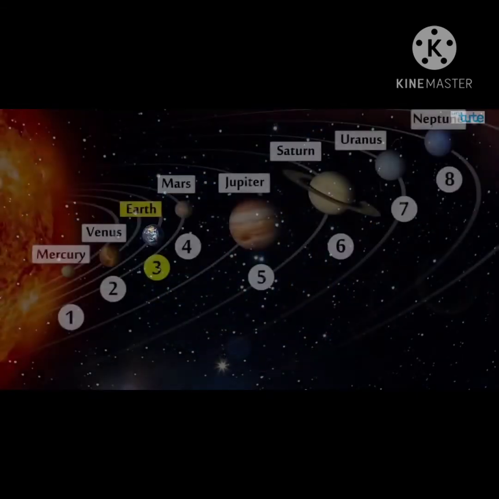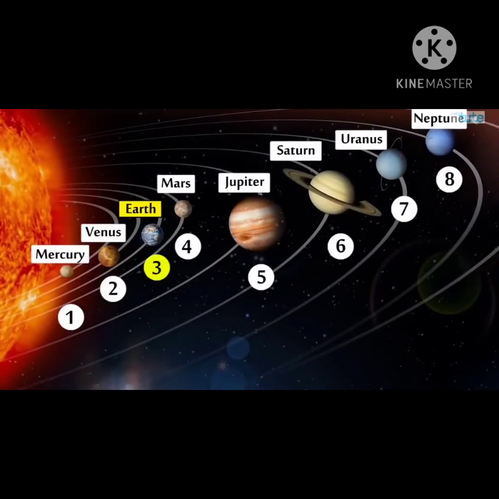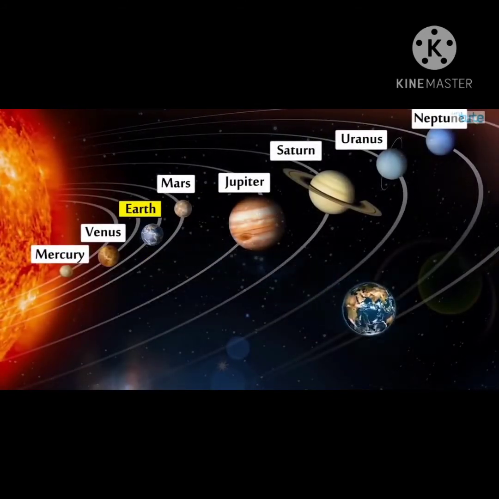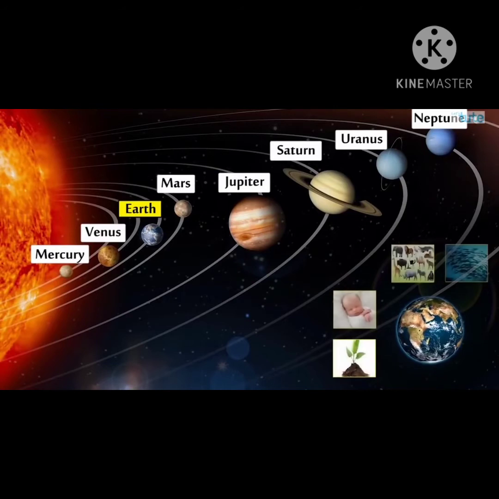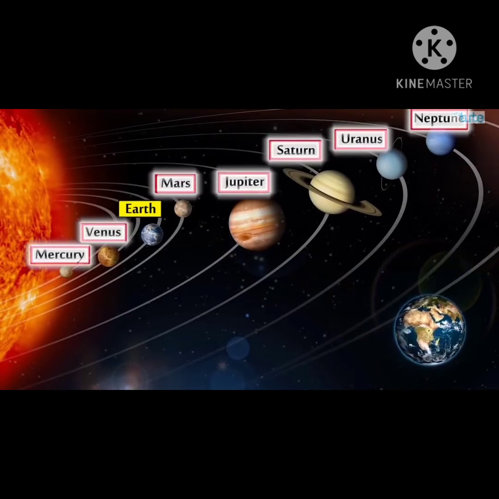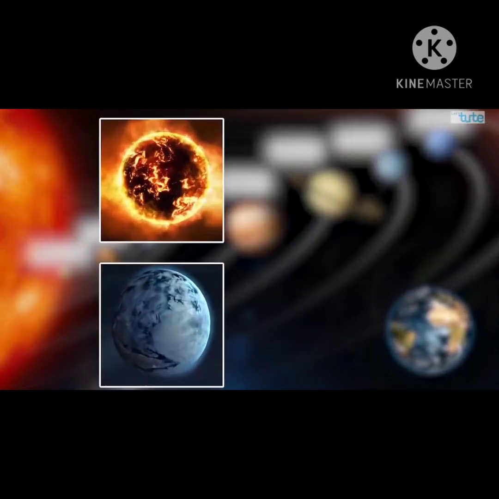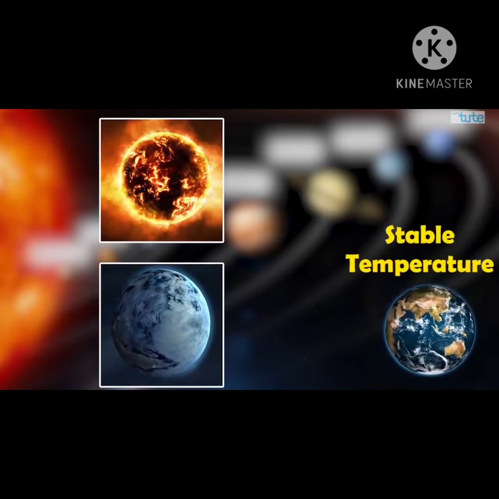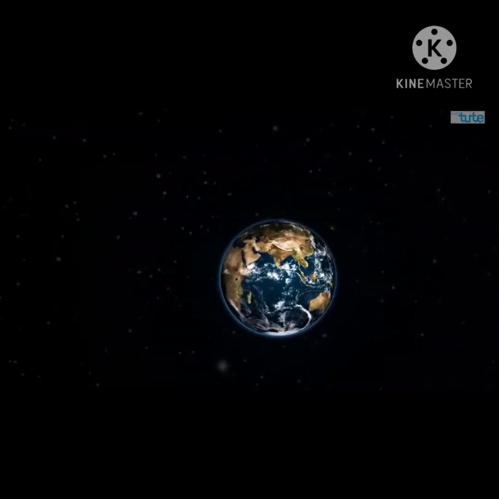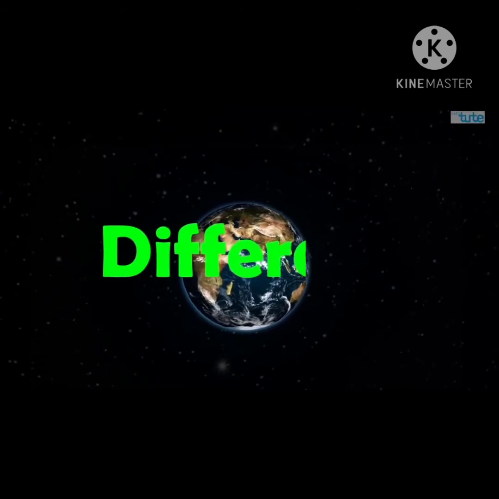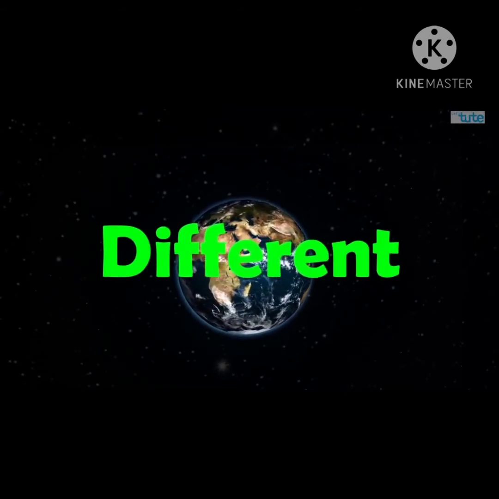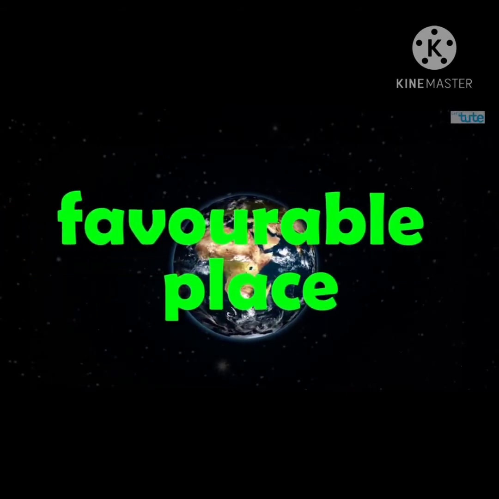Earth, the third planet from the sun, is the only planet having a vast diversity of life forms, while other planets of our solar system are either scorching hot or bitterly cold. Earth has a relatively stable temperature. What is it that makes Earth different? What exactly makes Earth such a favorable place to live on?